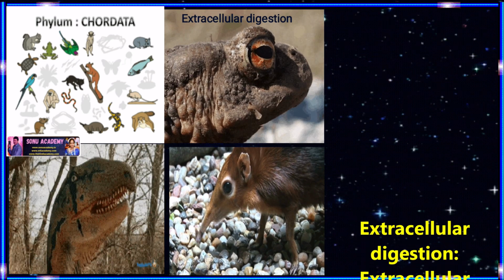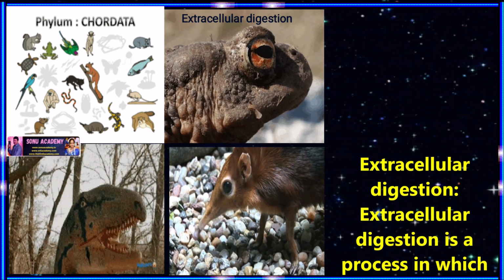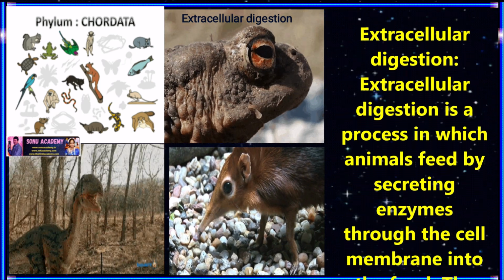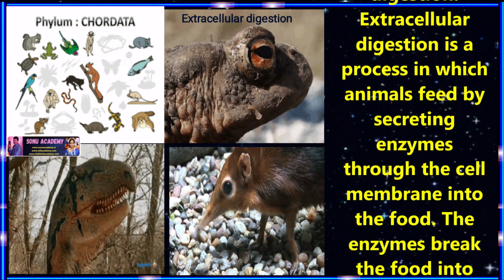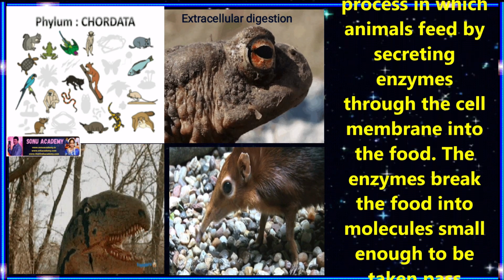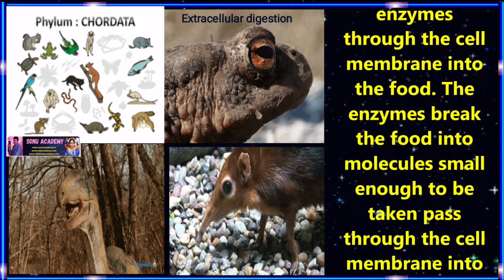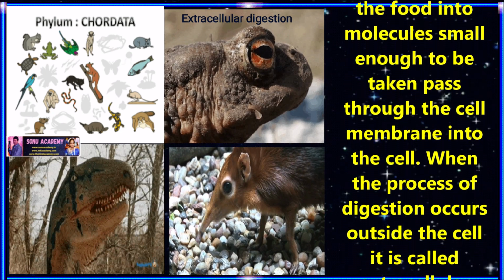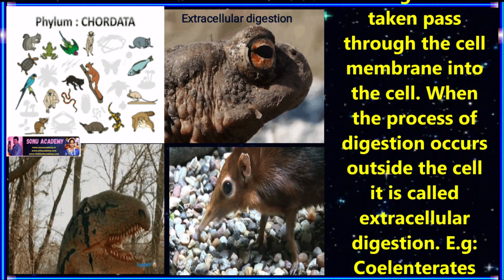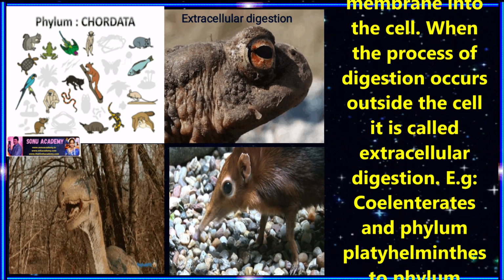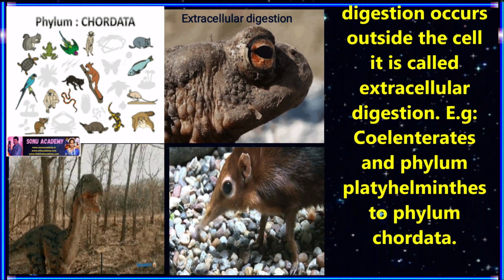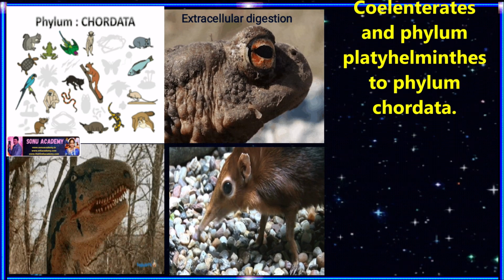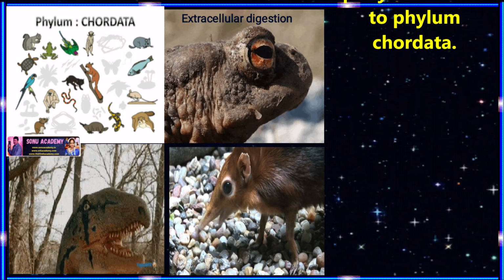Children, now let us see what extracellular digestion is. Extracellular digestion is a process in which animals feed by secreting enzymes through the cell membrane into the food. The enzymes break down the food into molecules small enough to pass through the cell membrane into the cell. When the process of digestion occurs outside the cell, it is called extracellular digestion. Examples: coelenterates and phylum Platyhelminthes to phylum Chordata.